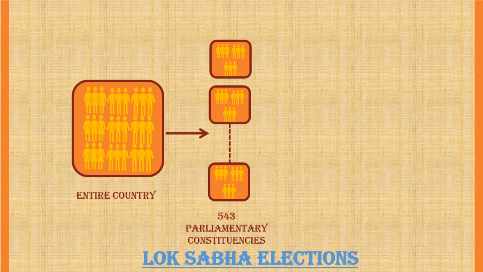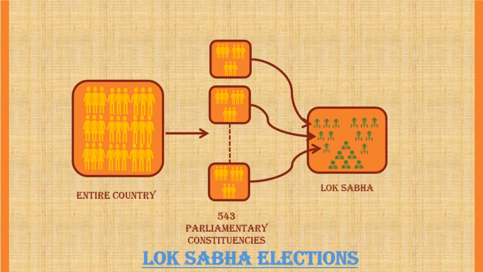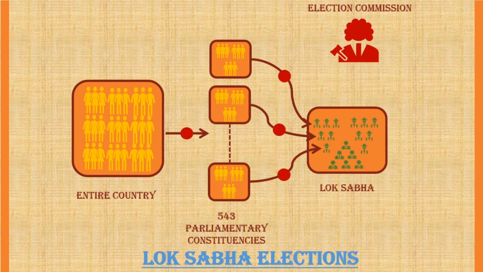The entire country is divided into 543 parliamentary constituencies. And each constituency elects one member to the Lok Sabha. These elections are held every 5 years. The entire process of election, from dividing the country into constituencies to conducting of elections, is controlled by the Election Commission of India.